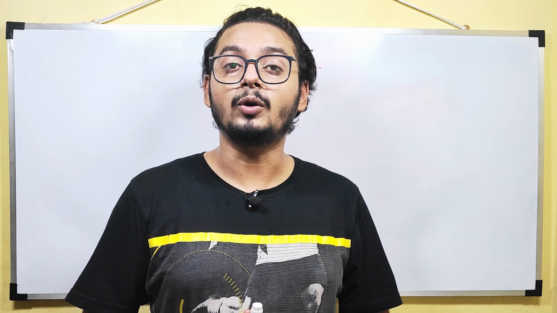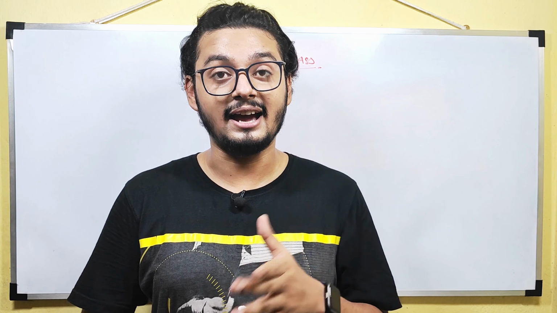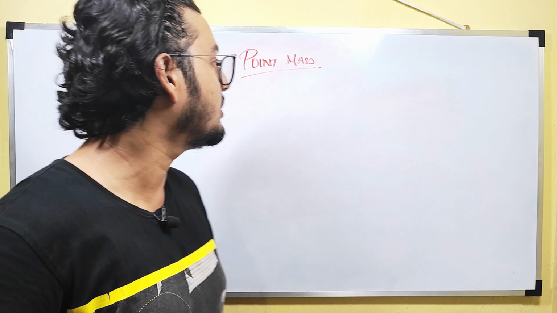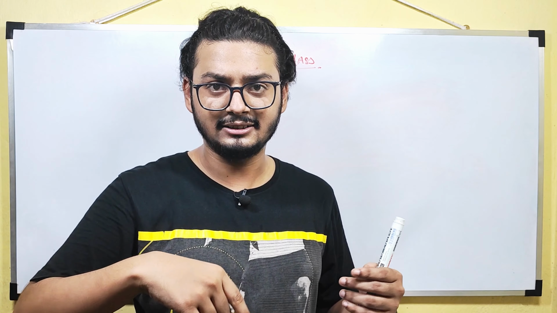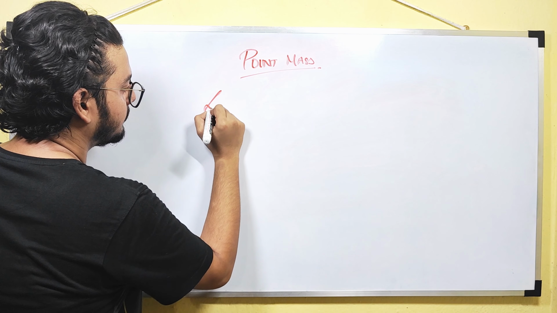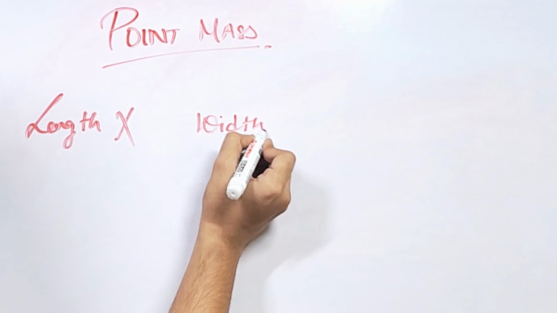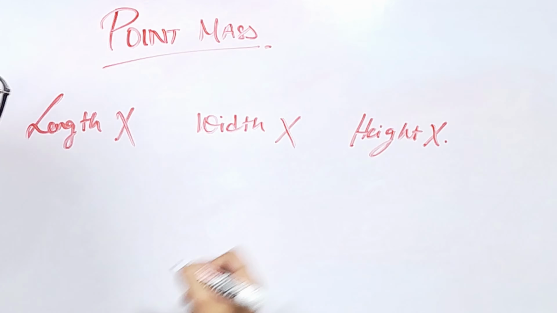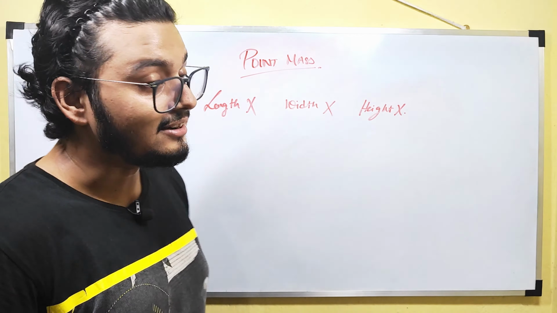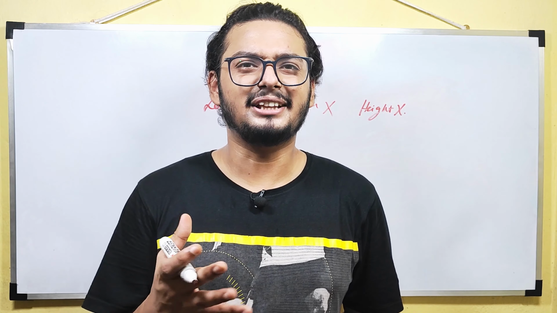First, let us understand what a point is. See, a point is something that is dimensionless. Dimensionless means it has no dimension. Like, what are the dimensions? The dimensions are length, width and height, right? So a point has no length, no width, and no height. That's the reason it is considered a dimensionless thing.